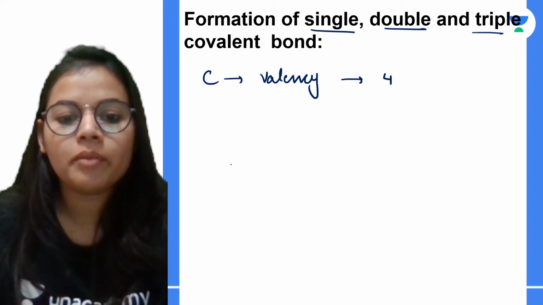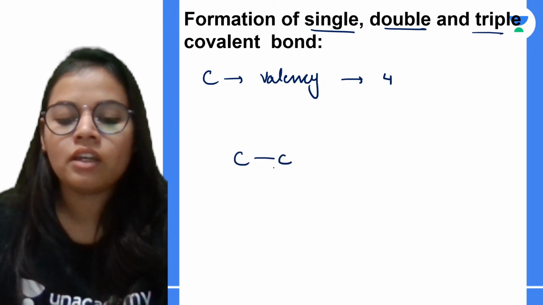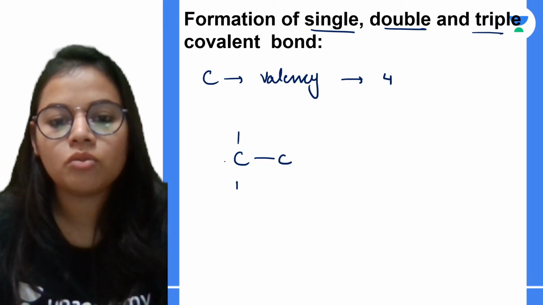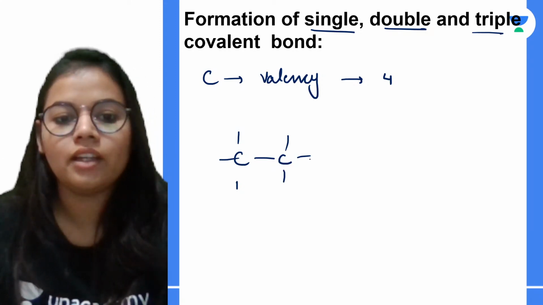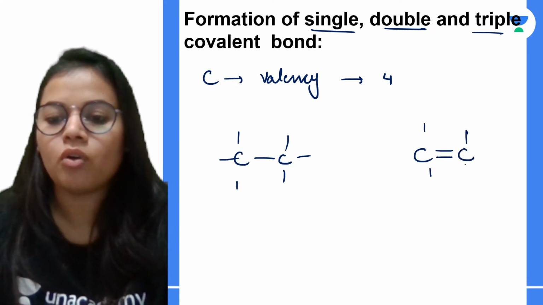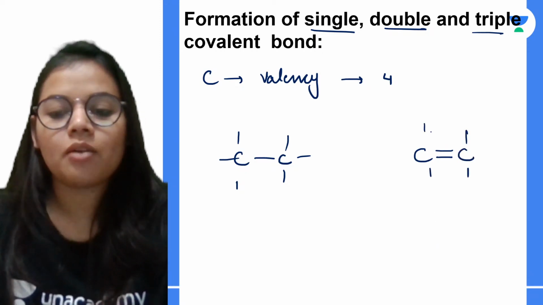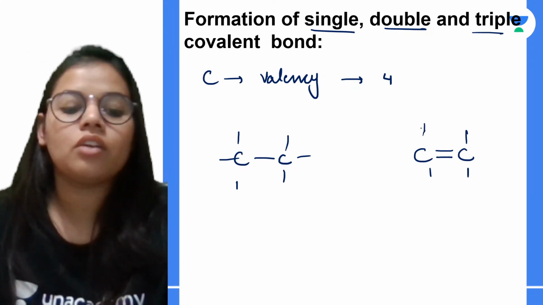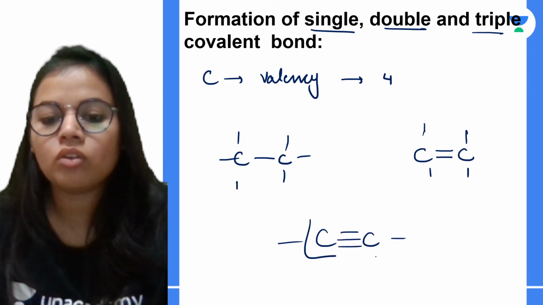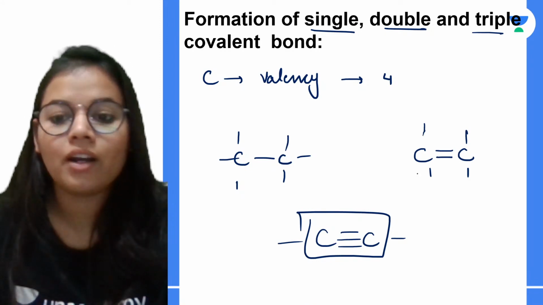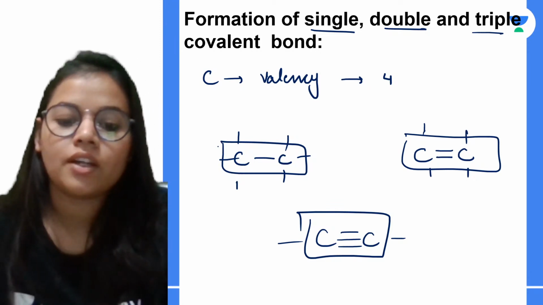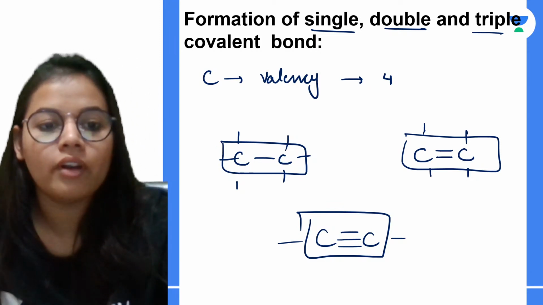In a single bond, there will be a single bond between the carbon atoms. The remaining bonds will be fulfilled by any other element respectively. In a double bond, the carbons will have two bonds between them, and each carbon needs to satisfy its valency by bonding with two more elements. And in a triple bond, we will have a triple bond. Here between these two carbons 3 electrons are shared, here 2 electrons are shared, and here 1 electron is being shared. So it is the single bond, double bond and triple bond.